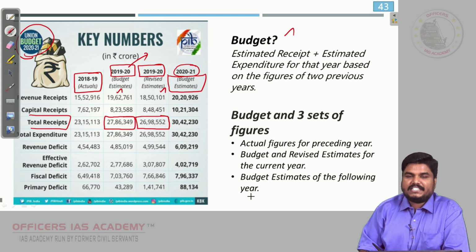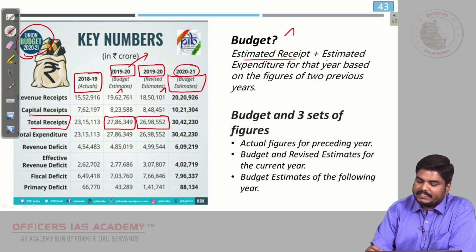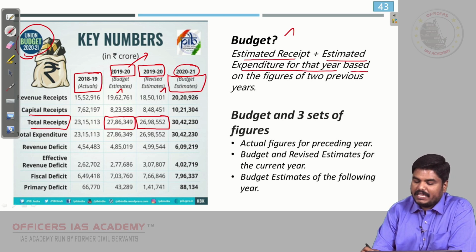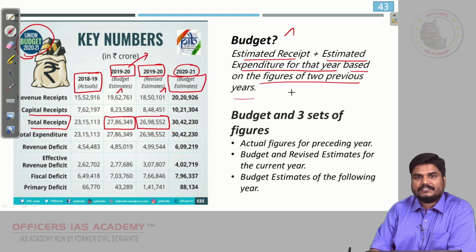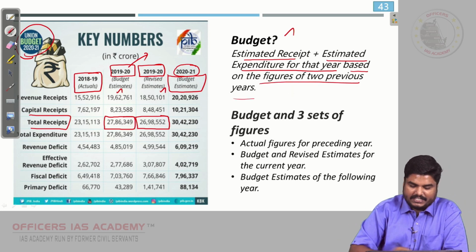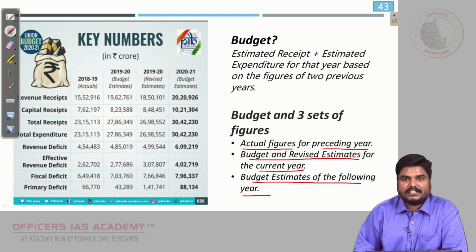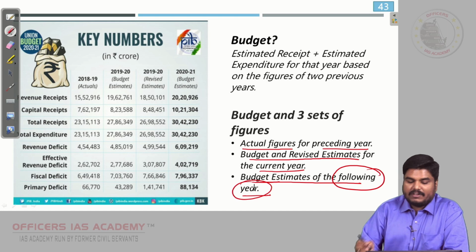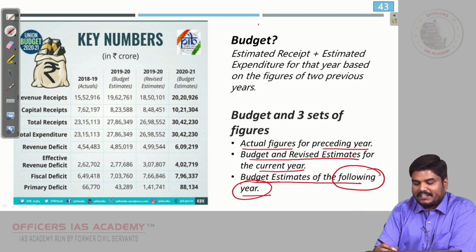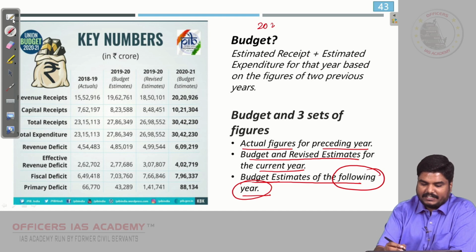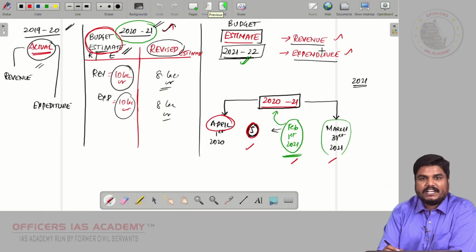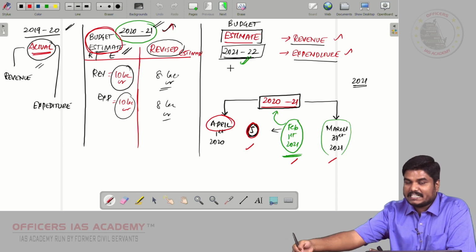So, what is a budget, friends? It is an estimated receipt plus estimated expenditure for that year based on the figures of 2 previous years. Here you will find the actual figures of the preceding year, the budget and revised estimate for the current year, the budget estimates for the following year. Why are we saying budget estimates for the following year? Because let us take the 2021-22 budget,